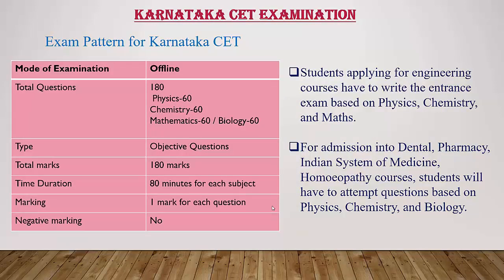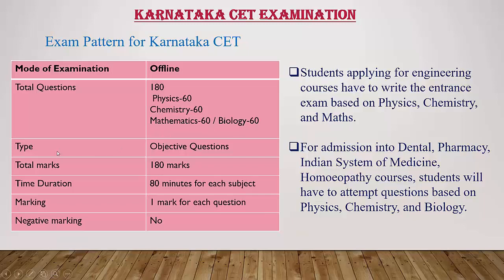And the Karnataka CET examination pattern. So this is again an offline examination, so a pen and paper exam. The total number of questions you will get is 180. Physics carries 60 questions, chemistry 60 questions, mathematics 60 questions or biology 60 questions. Either you can choose mathematics or biology.